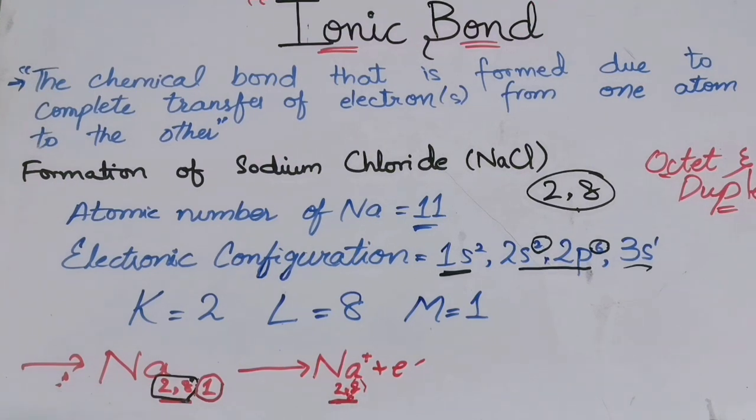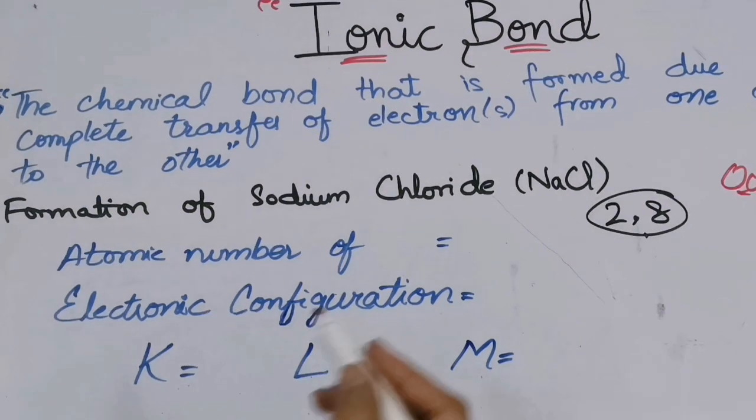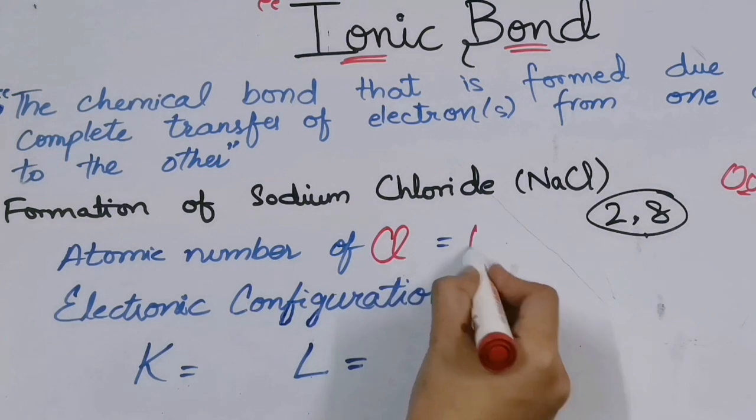Now let us go towards chlorine. I will write the atomic number of chlorine, that is 17.